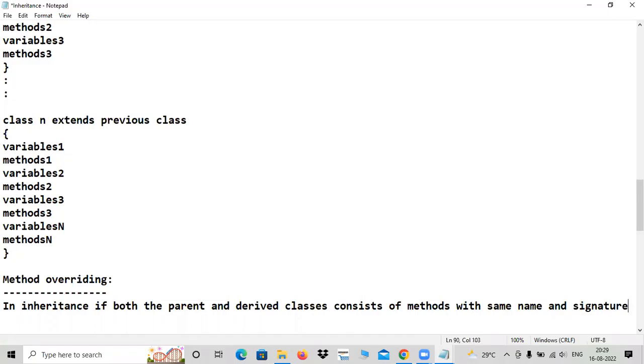In overloading, the signature is different at least, but here the signature is also the same. Name is the same, signature is the same, but with different behaviors. Behaviors means implementations.